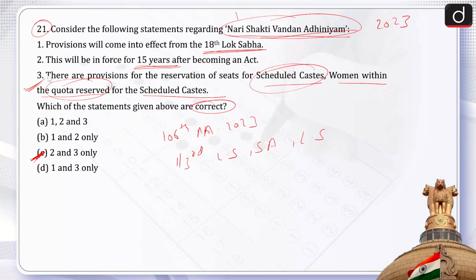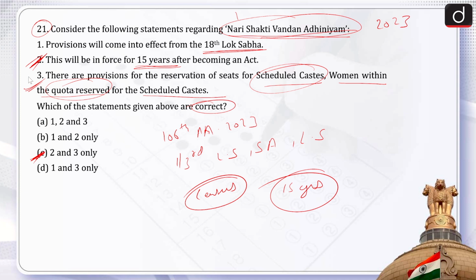Then comes the second statement, that is it will be in force for 15 years after becoming an act. So the reservation will take effect after the publication of the census. The census will be conducted after the enactment of the act, and the reservation will also remain in operation for a period of 15 years. So it will be in force for 15 years after becoming an act. So the second statement also becomes correct.